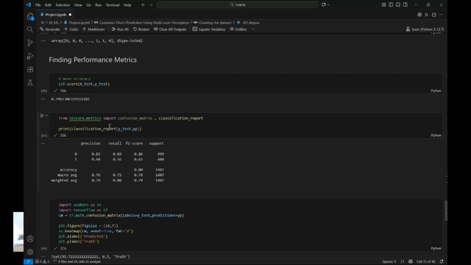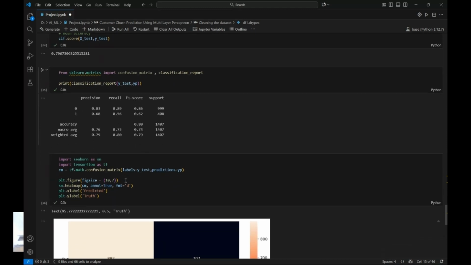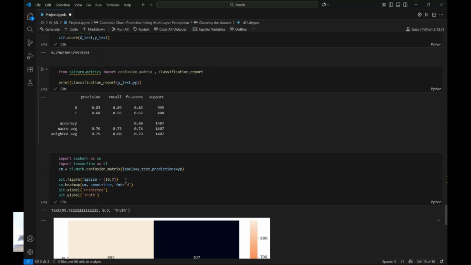And yet there are some other metrics as well, such as precision, recall, F1 score, and the support. So yeah, the data are in front of you. The accuracy is approximately 80%, and the macro average is 76, 73, with an F1 score of 74, and the weighted average is 80%, 80%, 80%, which is, in my opinion, a very good, fair number.